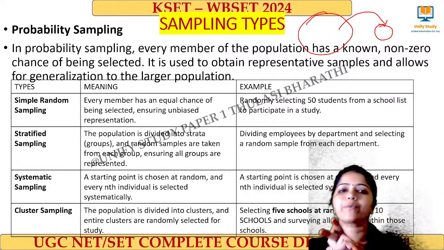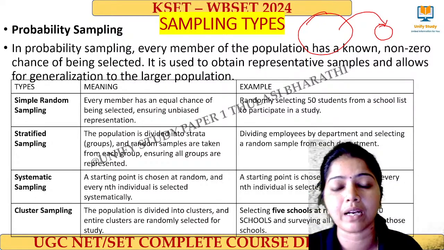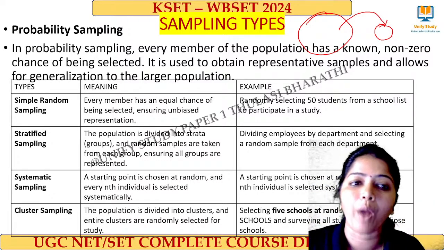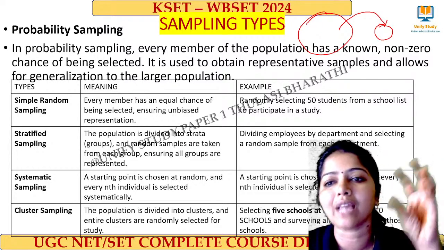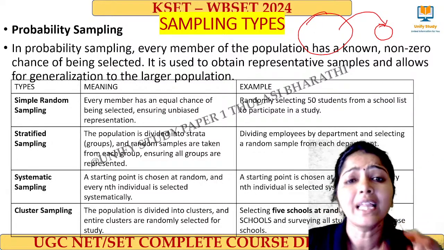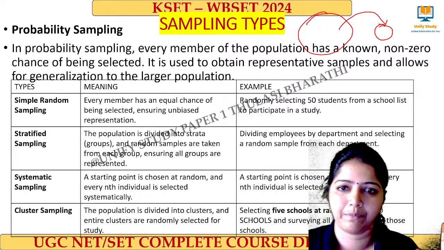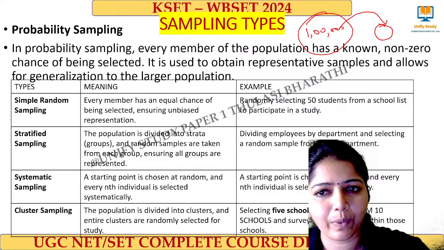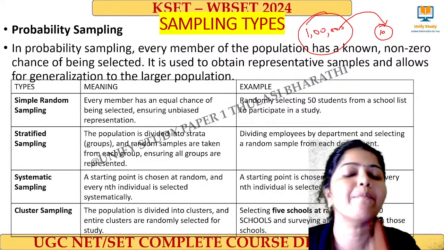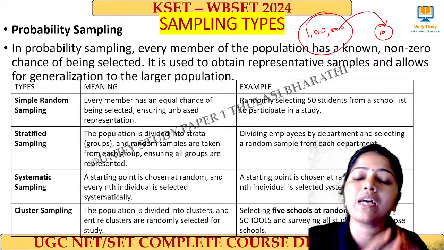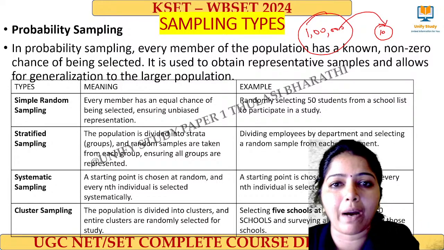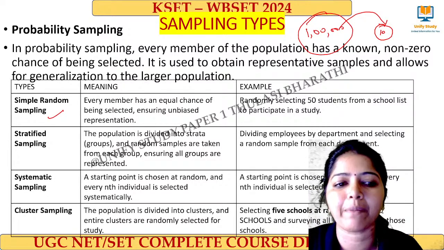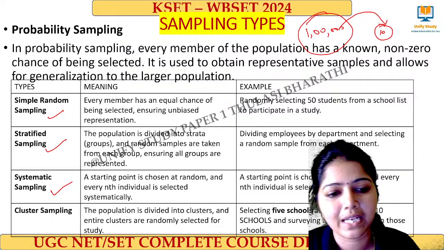For that, we have two types of sampling methods. One is probability sampling method. Another one is non-probability sampling methods. What do you mean by probability? Probability sampling method means every member in that particular population has an equal opportunity of being a sample. Assume there are 1 lakh people. Everyone will have equal chance. Anyone can be selected to be a part of this 10 people. Every member has an opportunity to be a part of a sample. That is called probability sampling. Here we have 4 types: simple random sampling, stratified sampling, systematic and cluster.